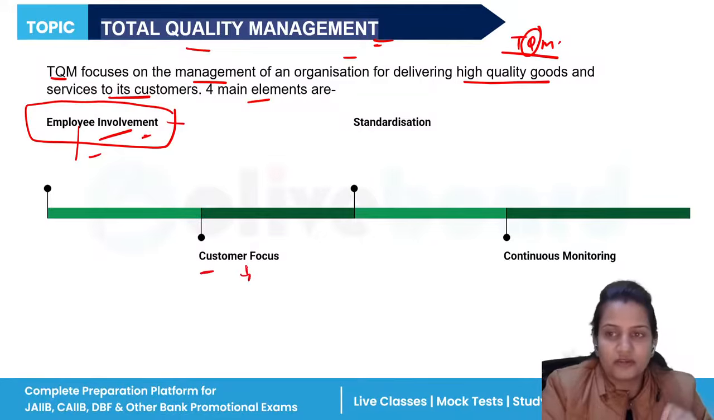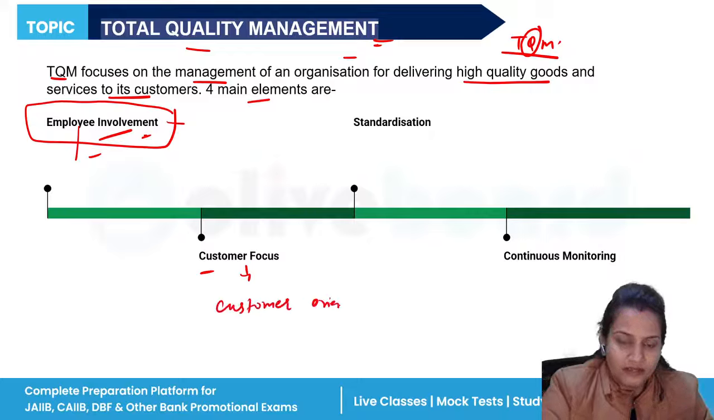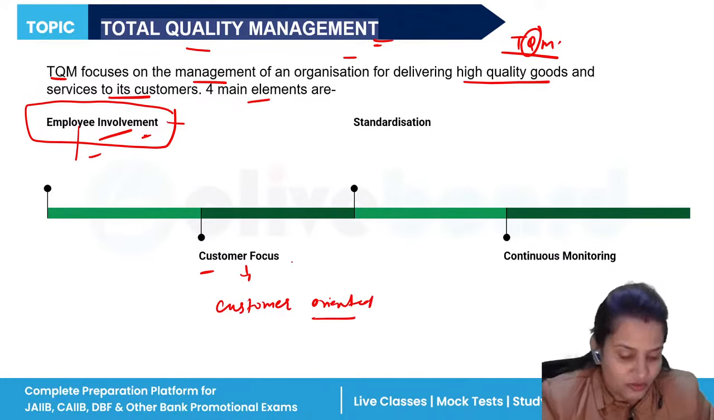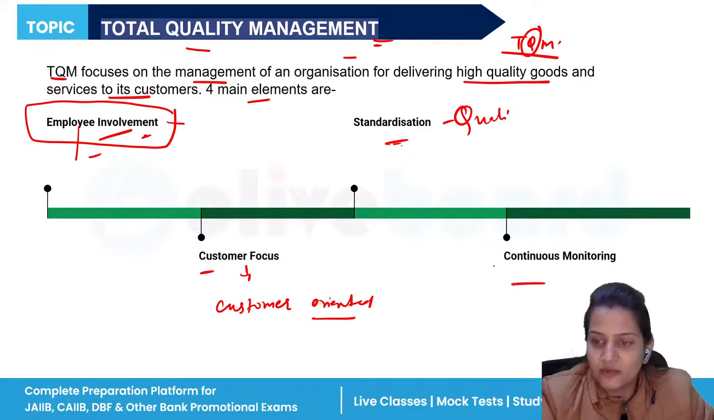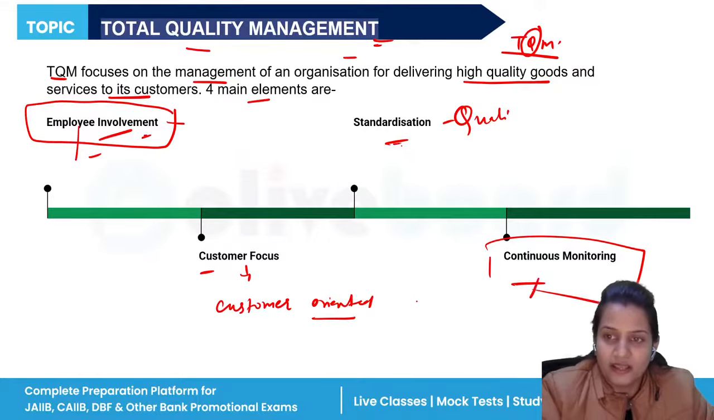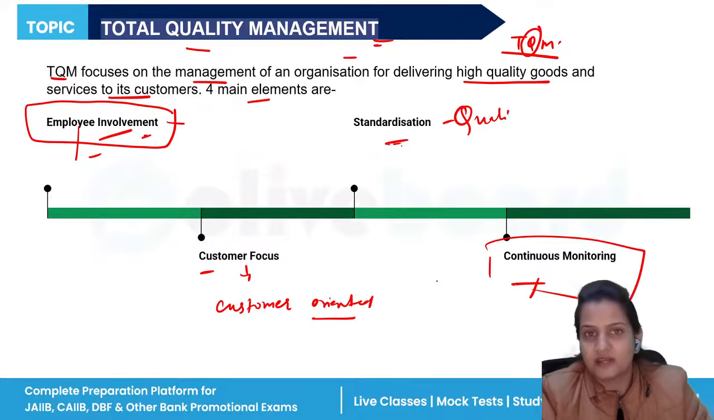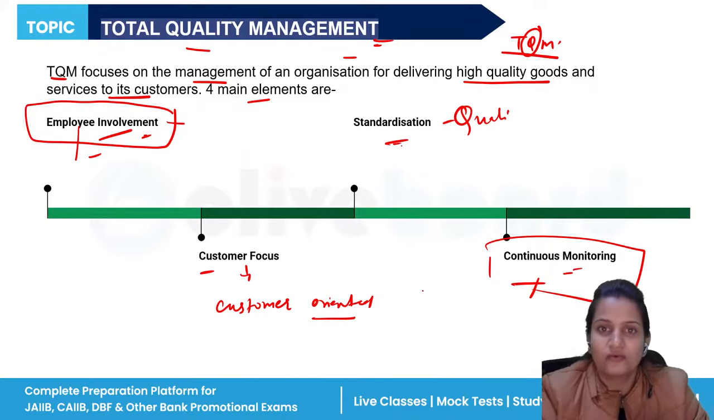Then the customer focus. We should produce only those products which are customer oriented. We are catering to the customer, so we should prepare products related to the customer. Then standardization, that is, proper quality should be maintained and proper standards followed, and continuous monitoring. We should monitor continuously so that nothing bad can happen in our organization. If any bad impact is there, we have to remove it as quickly as we can. Continuous monitoring is very important if we are catering to consumers' needs.